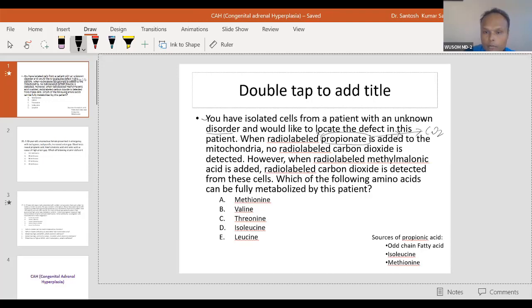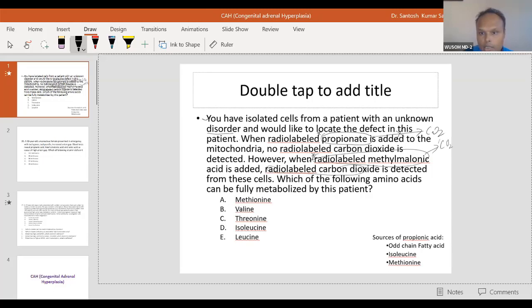However, when radio-labeled methylmalonic acid is added, radio-labeled carbon dioxide is detected. On propionate, no carbon dioxide. On methylmalonic acid, carbon dioxide was detected.